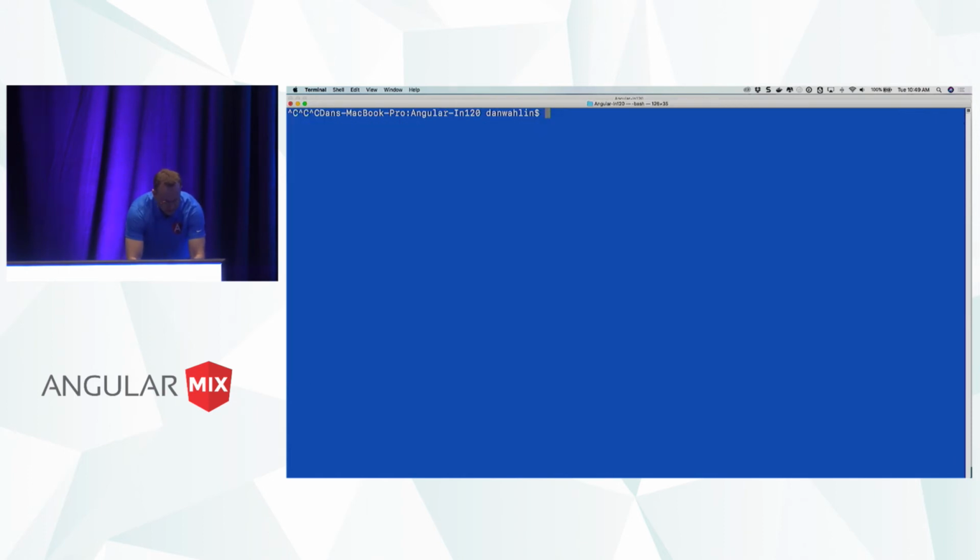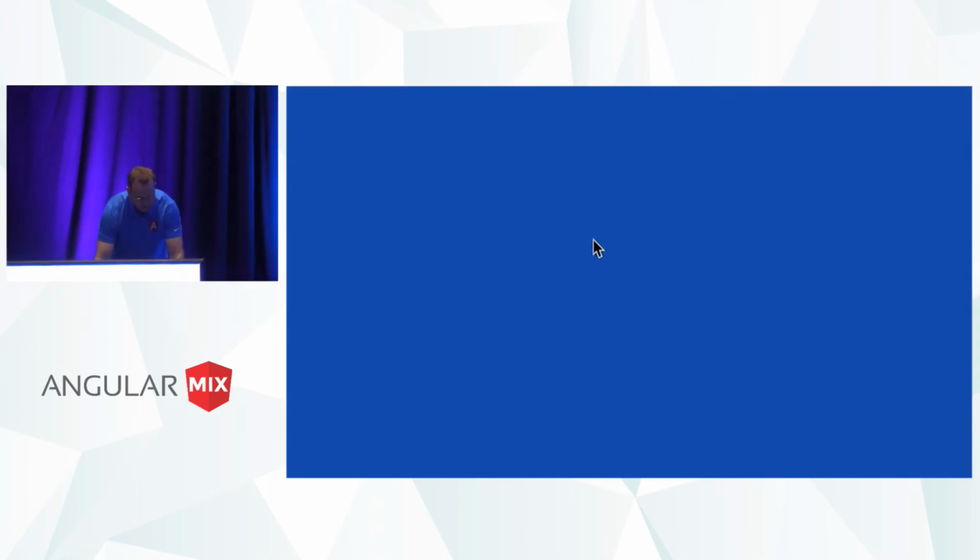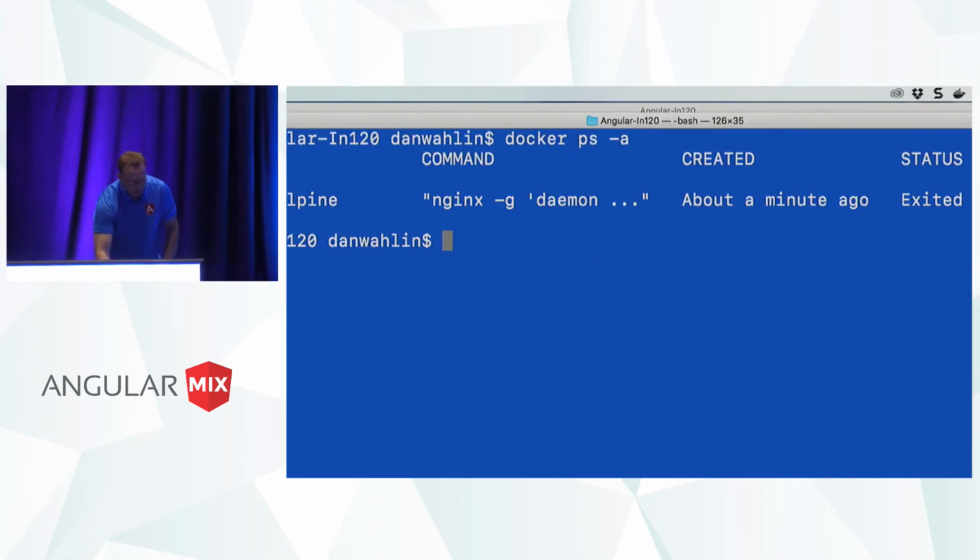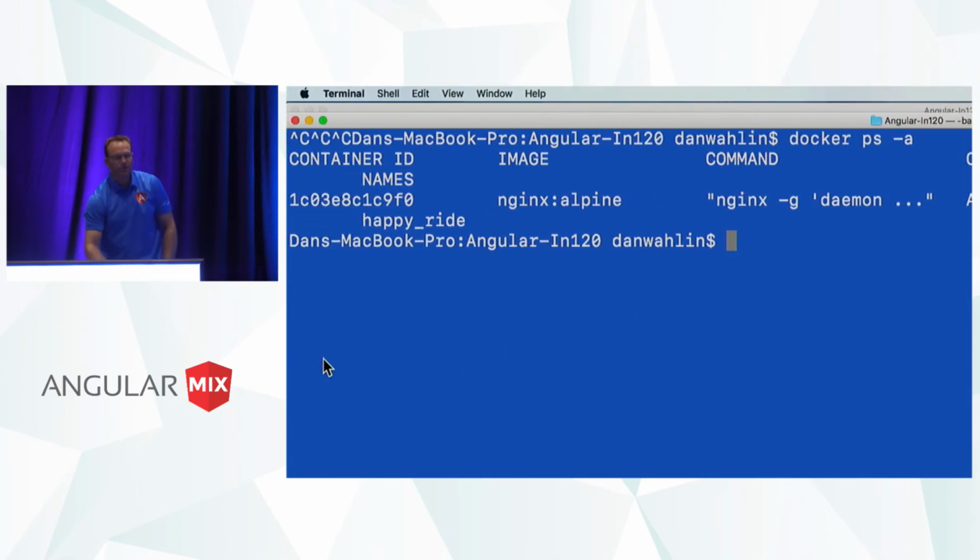All right, so I'm going to run another command now. It's called docker ps -a. And this will list all my containers, running or not running. They give them these funny aliases, and there are some funny ones. I did a video once, and I actually had to edit it, because let's just say it wasn't an appropriate alias they generated.